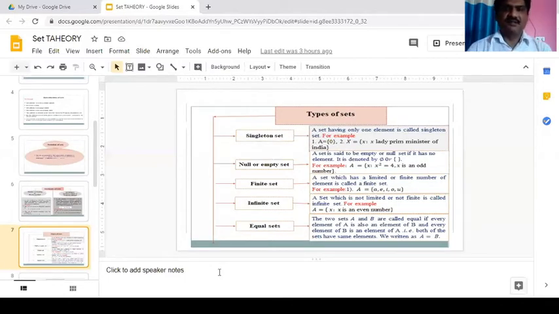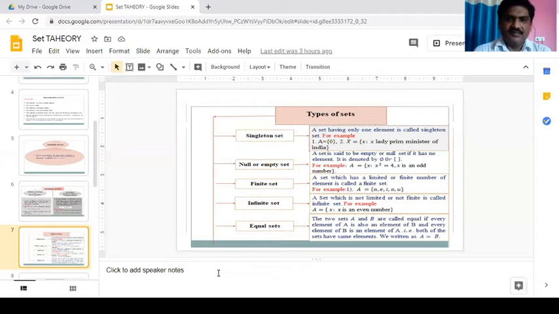Types of sets. There are many types of sets: singleton set, null set, finite set, infinite set, equal set, subset, proper set, improper set, universal set, power set, union of sets, and intersection of sets.